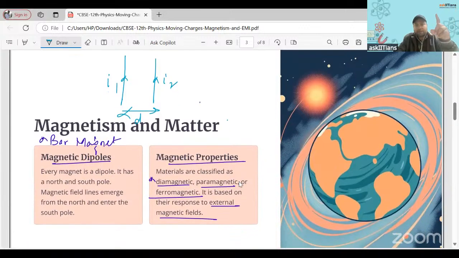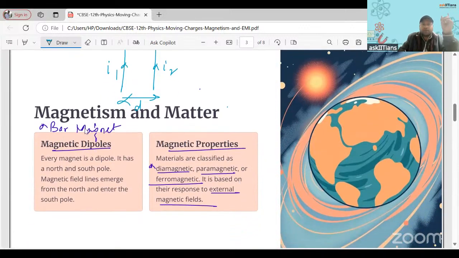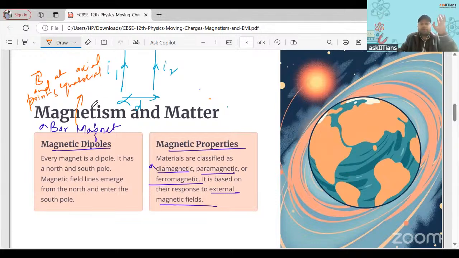And in magnetism and matter, they may ask you the calculation of the magnetic field of a bar magnet at axial and equatorial points, which I mentioned in the presentation that I'll be sharing with you. You need to find it like the way we do in the case of electric dipoles. At the axial point, what do we get? We get 2 k p, vector p by r cube. This kind of formula we get.